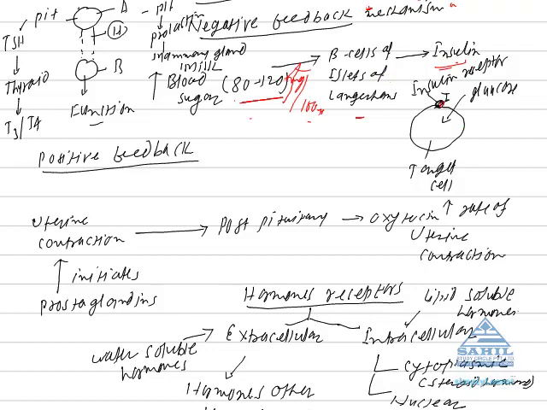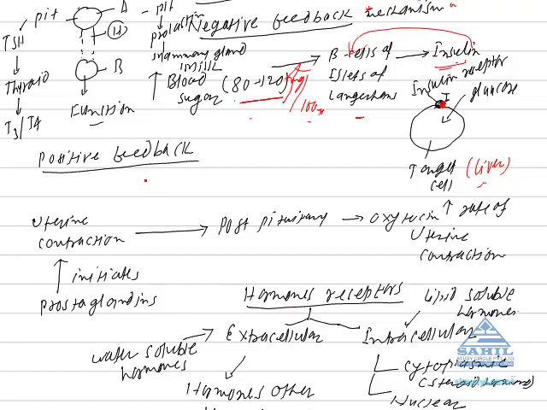Insulin gets attached to its specific receptor present on the target cell. The most important target cell is the liver. When insulin is attached to its specific receptor, the cell membrane of the target cell becomes more permeable to glucose. Glucose starts entering the target cell so that the sugar level is decreased, and when the normal sugar level is achieved, further secretion of insulin hormone is inhibited by negative feedback mechanism.